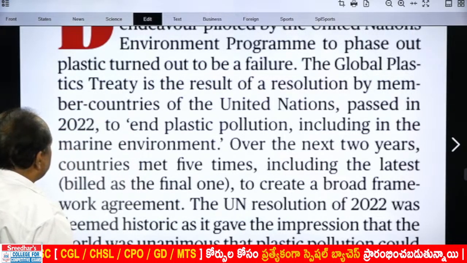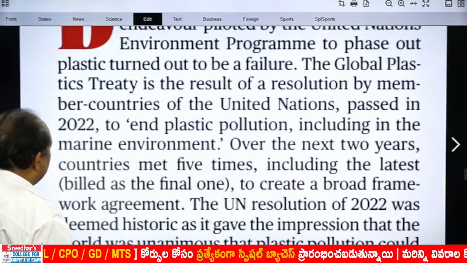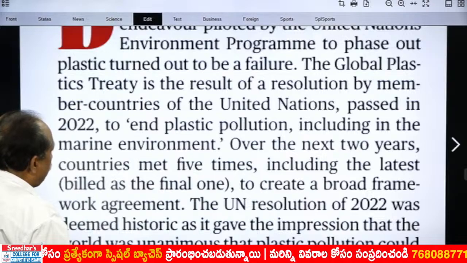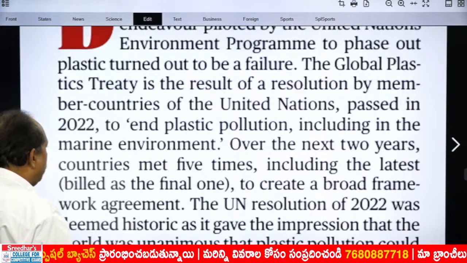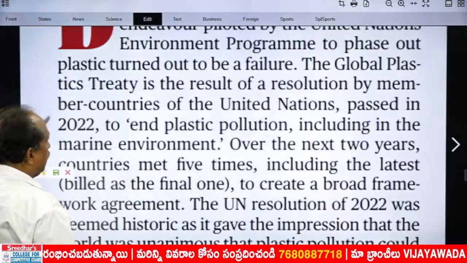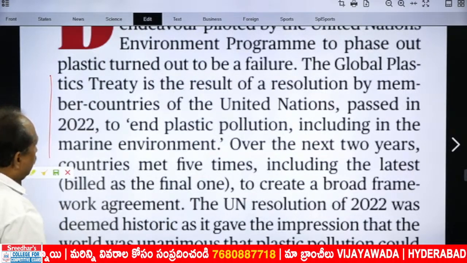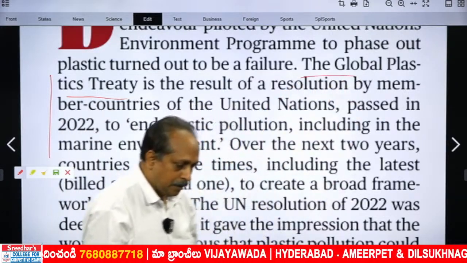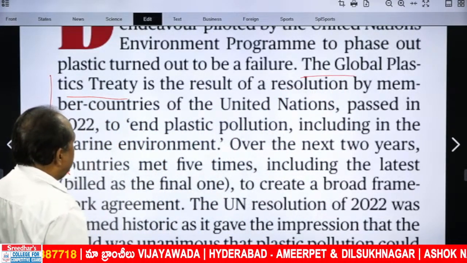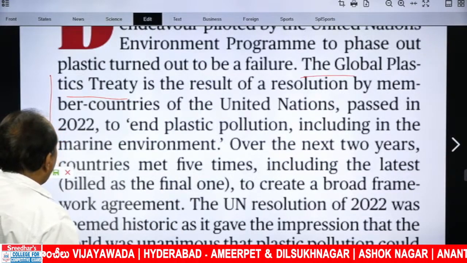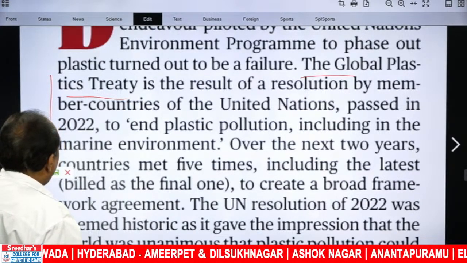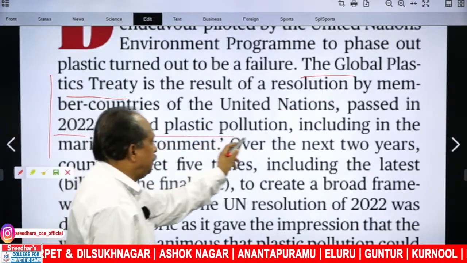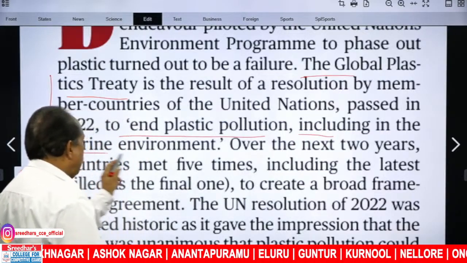The Global Plastics Treaty is a result of a resolution by member countries of the United Nations passed in 2022 to end plastic pollution, including in the marine environment. This sentence talks about the Global Plastics Treaty. What is this treaty? The sentence tells us. The Global Plastics Treaty is a result of a resolution by member countries of the United Nations passed in 2022. And what is that resolution? End plastic pollution, including in the marine environment.